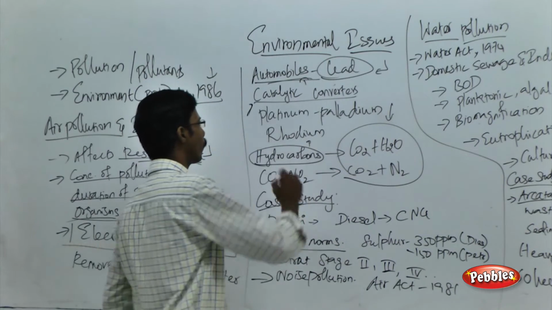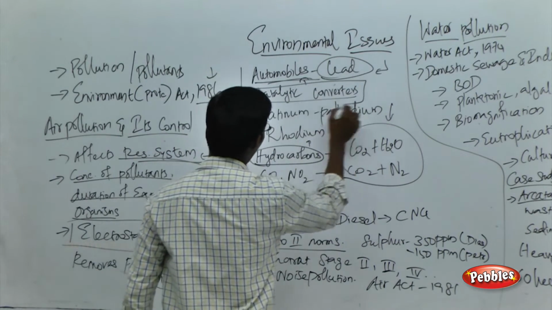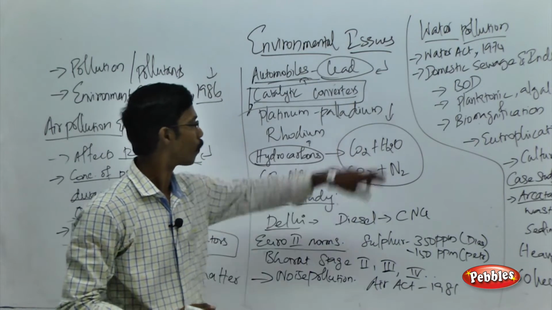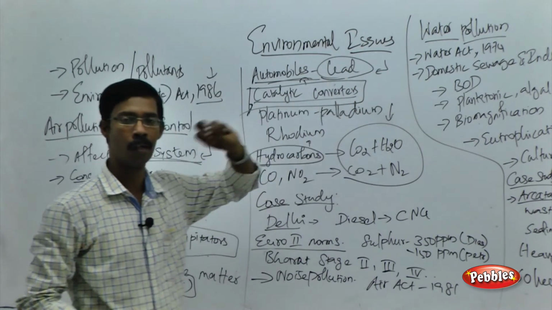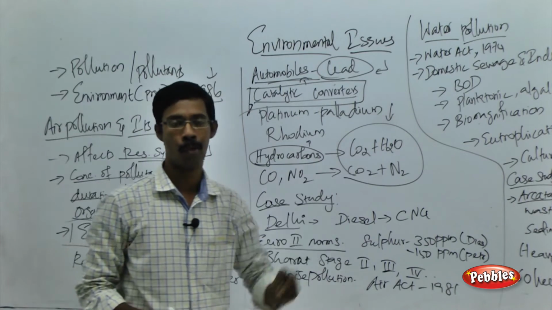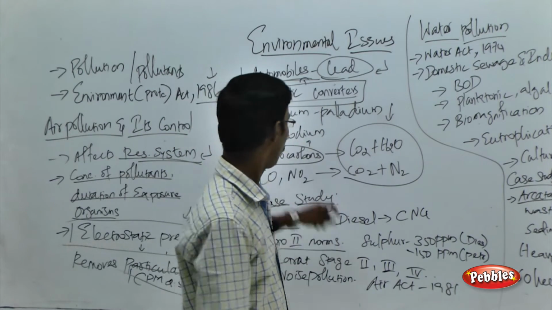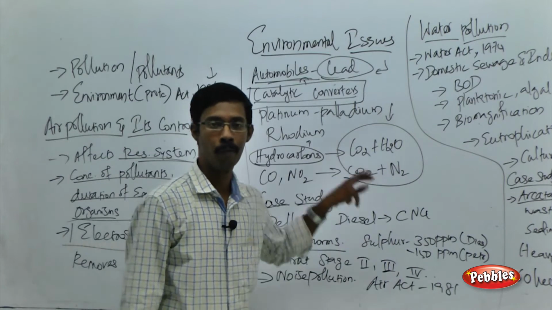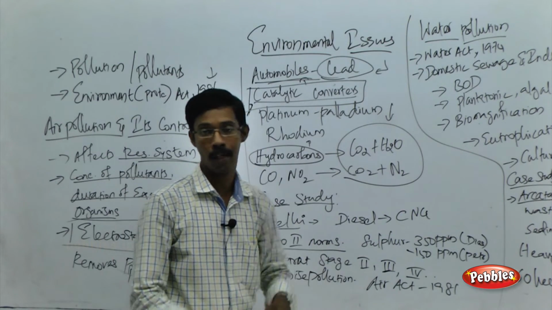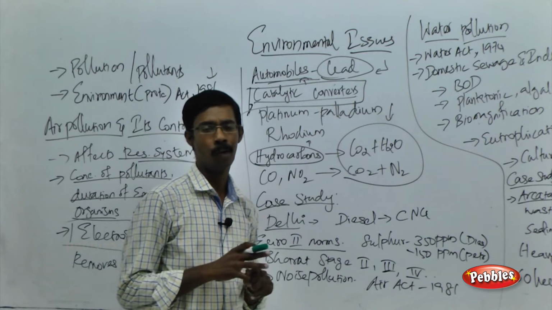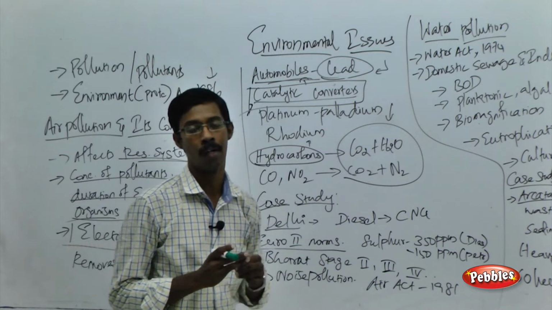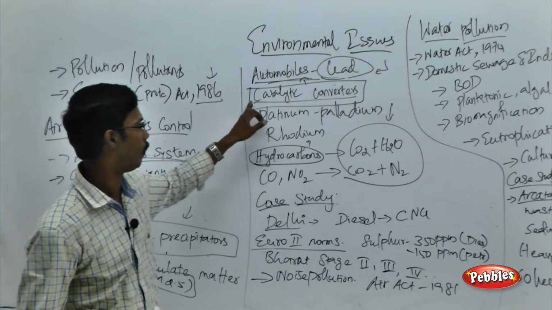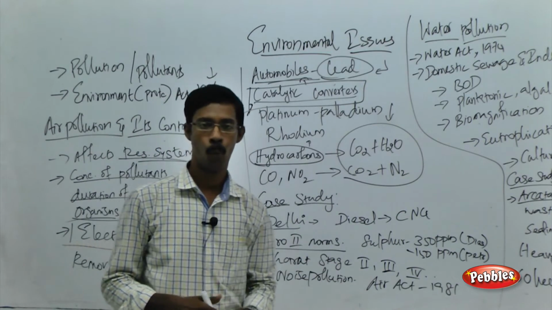Again, as I told you, if you have installed a catalytic converter in your vehicle, you have to avoid lead-containing petrol, because the presence of lead in the petrol will inactivate the platinum, palladium or rhodium. In that way it will prevent the action of the catalytic converter. So the two points to remember: go for unleaded petrol, and install the catalytic converter in your vehicle.